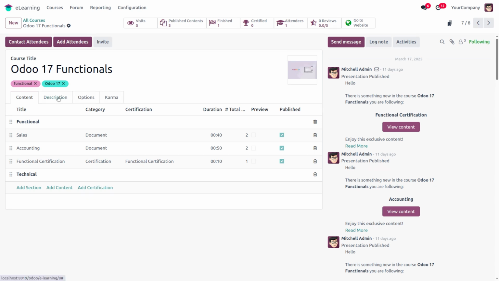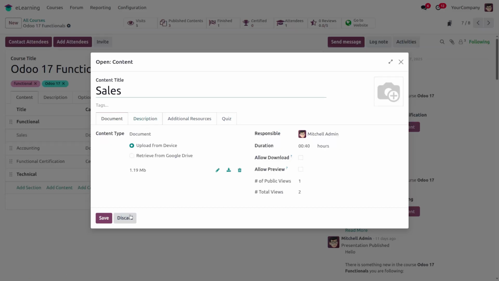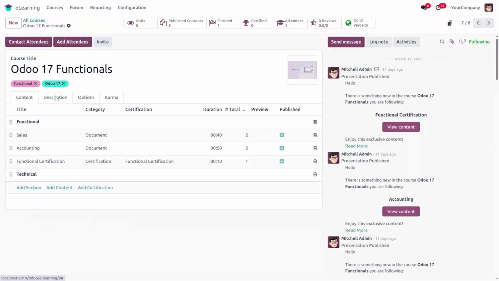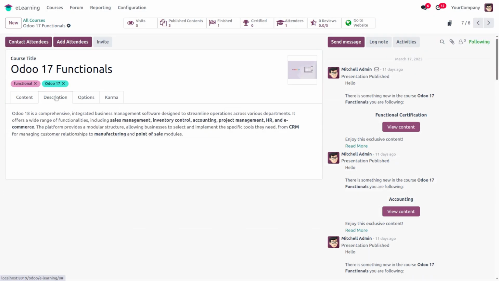We already saw that there is a description option for each content. For example, when we open sales, we can see the description option. Like this, we can see a description option for the entire course. When we click this description, we can add a description. Here I have added one description for this course.